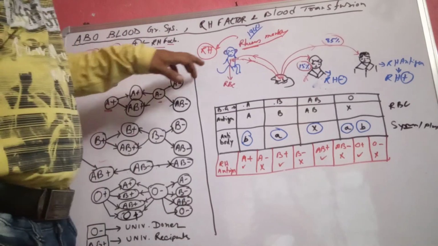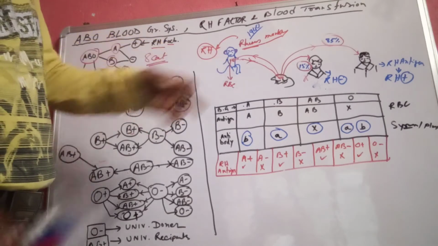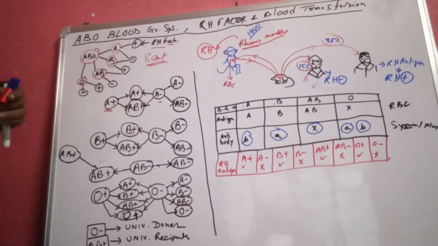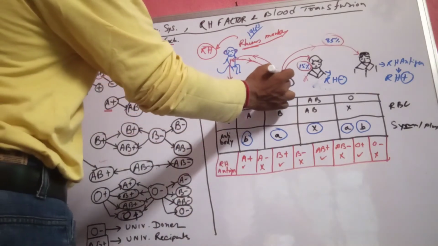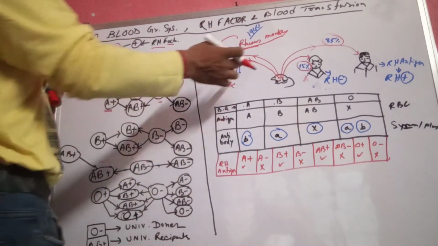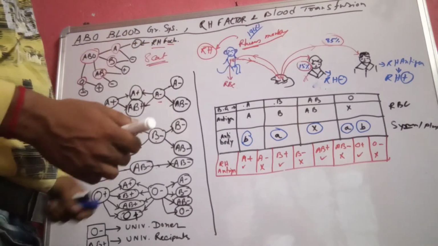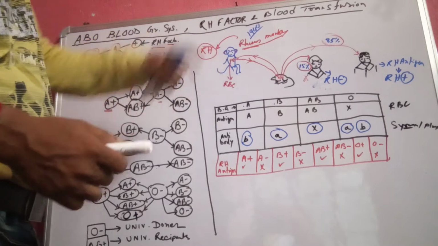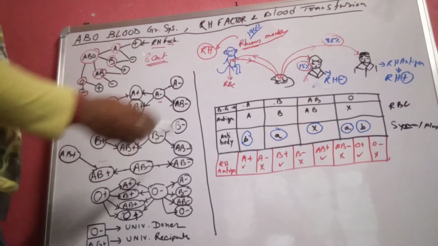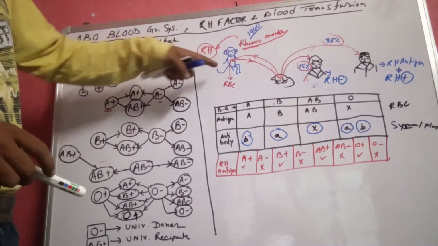What they did was take the RBC of the rhesus monkey's body and inject it into a small animal like a rabbit or guinea pig. The antibody developed by the guinea pig or rabbit was then injected again into the RBC of the rhesus monkey, and it was found that this antibody fully agglutinated with, or reacted with, the antigen present on the RBC of the rhesus monkey.